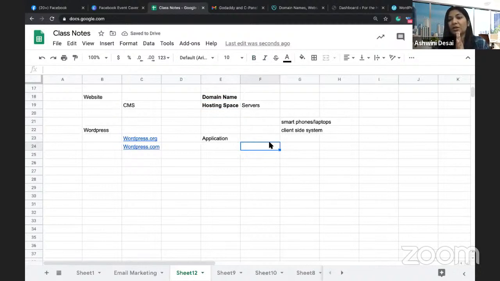Okay. A server space. A server is what? A server is a CPU kind of unit, but very robustly built, so that if a lot of people are hitting boardinfinity.com again and again, it should be able to sustain that kind of traffic.